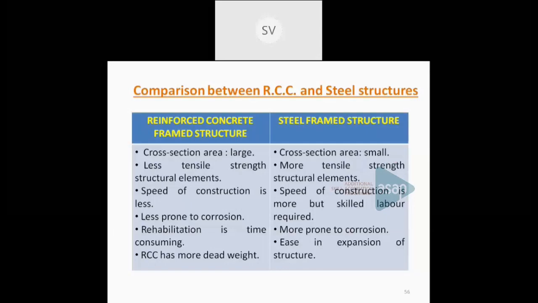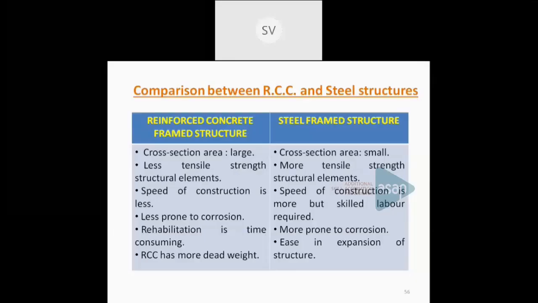And speed of construction is less in concrete. In steel frame, it can be increased because most of the work can be done in the workshop itself, so that it is transported to the site and erected. But steel framed structures are prone to corrosion, while concrete structures are less prone to corrosion. But when reinforcement is provided, the corrosion effect has to be taken into account.